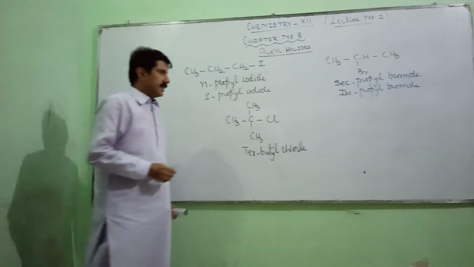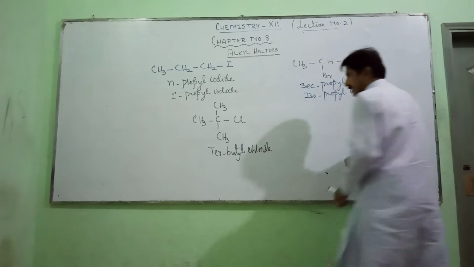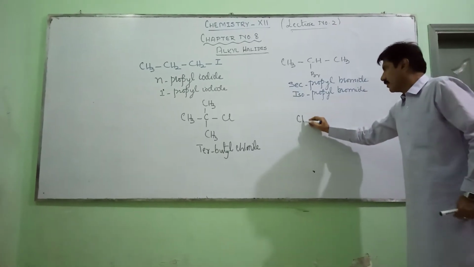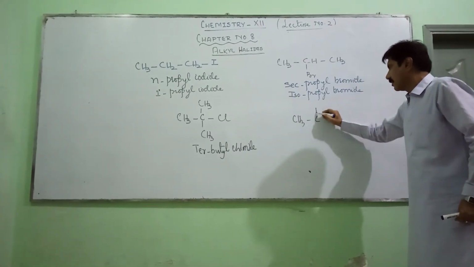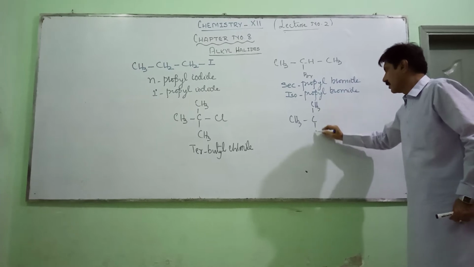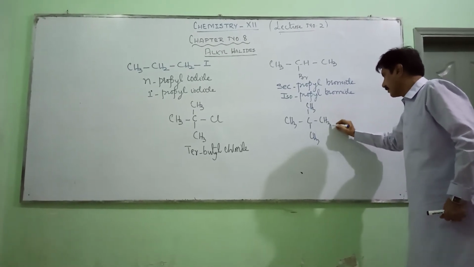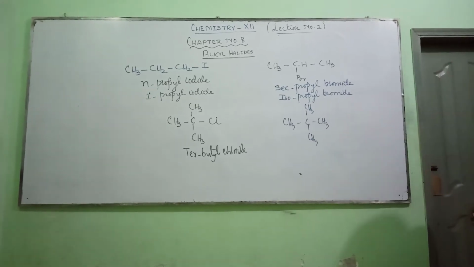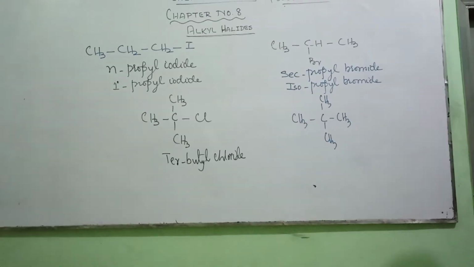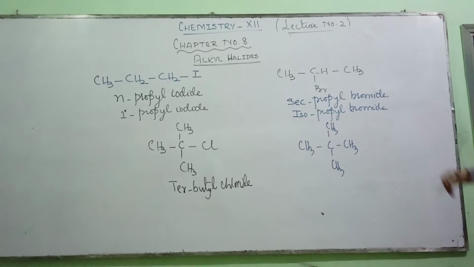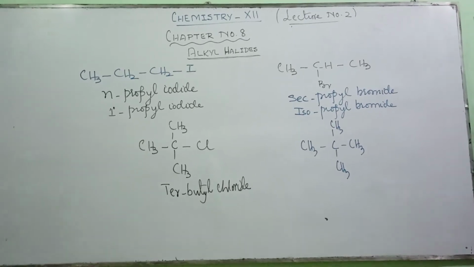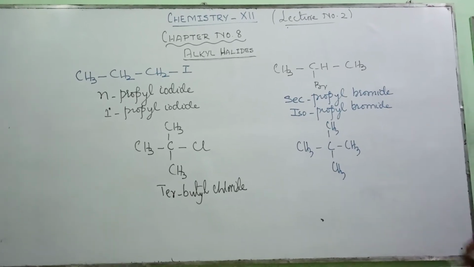Here, students, I would like to write another example. You must have seen this carbon chain, it is normally neopentane.